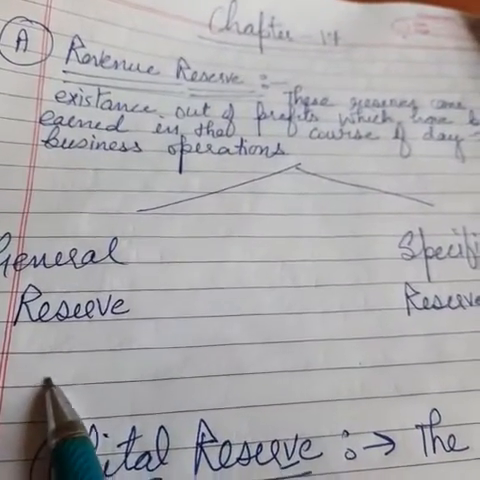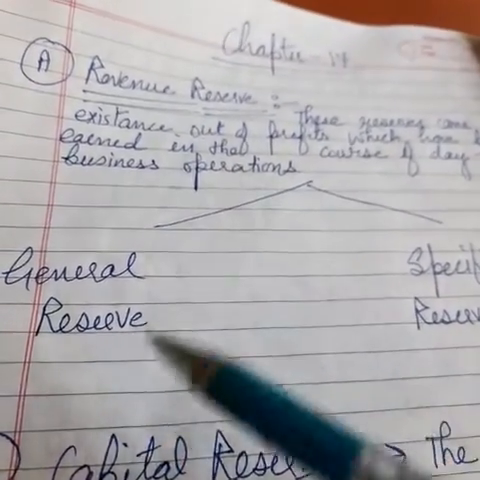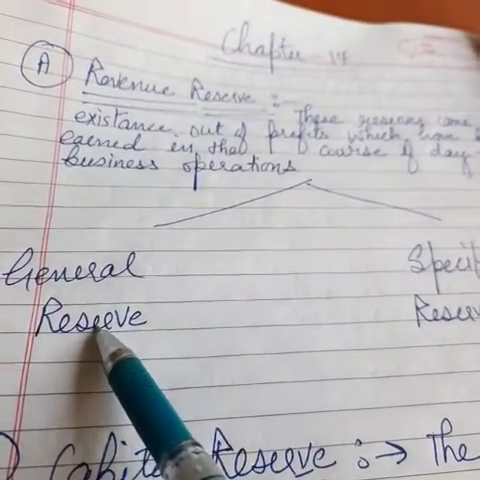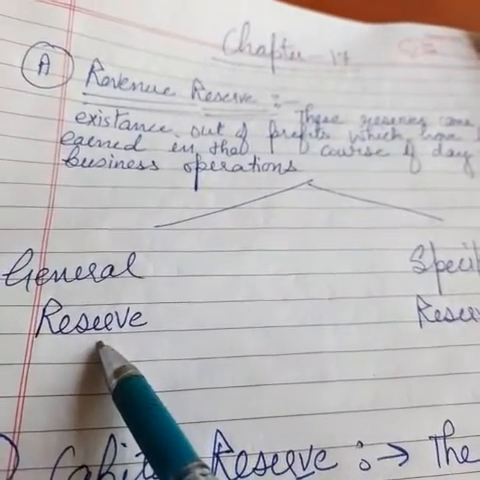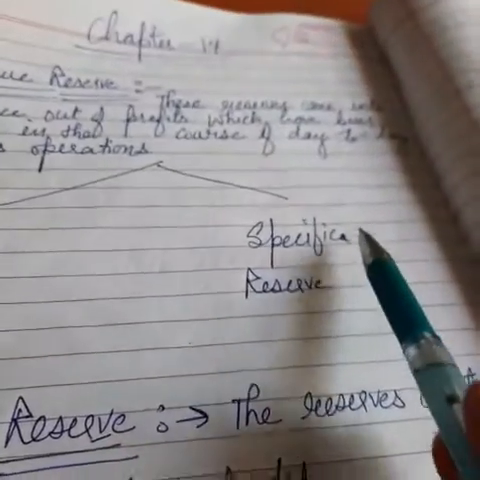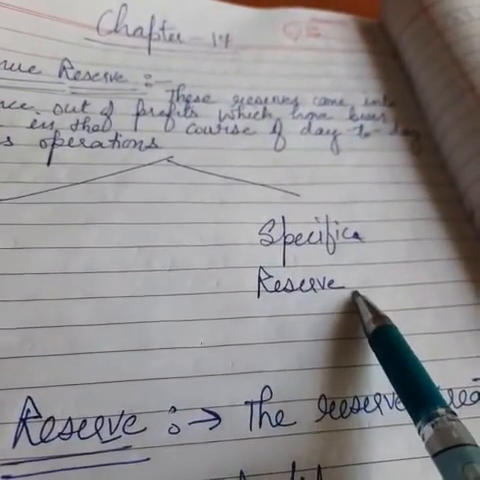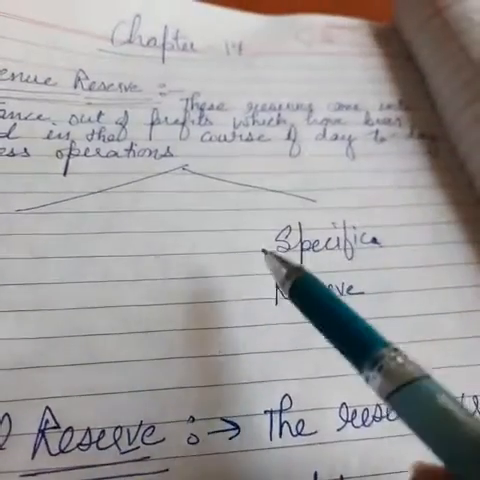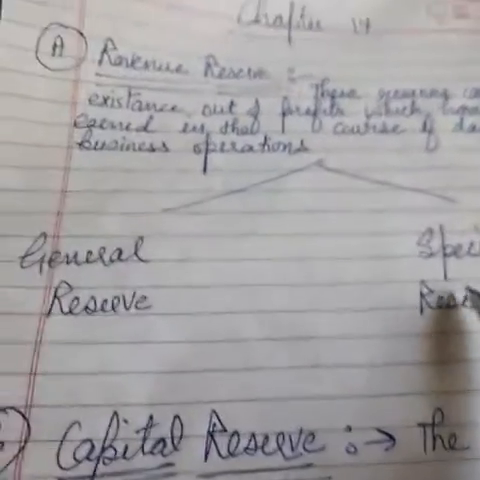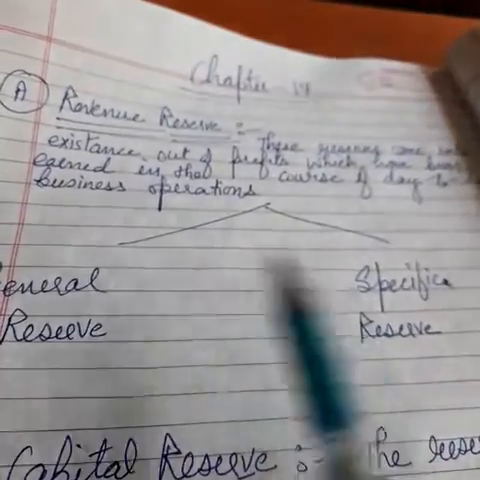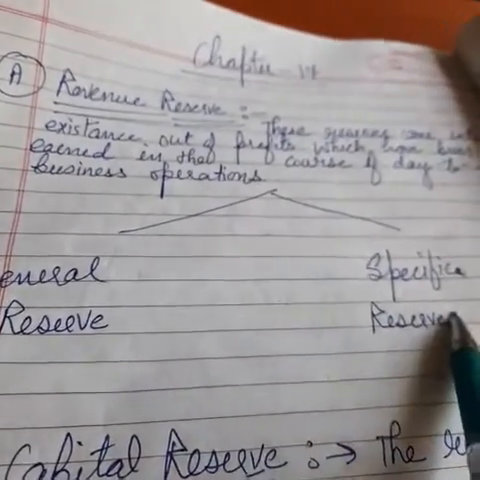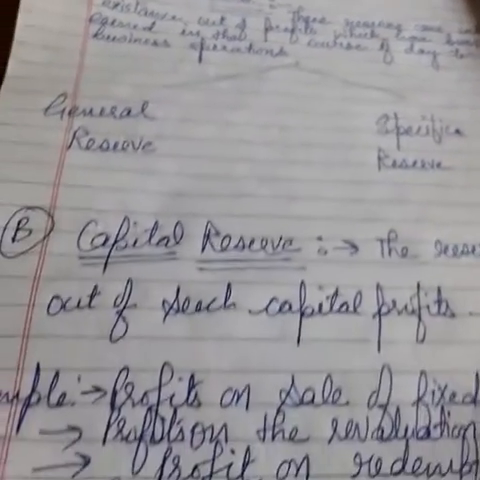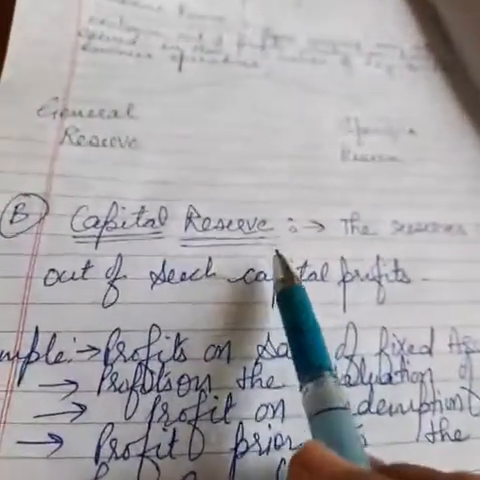General reserve, I have already discussed, the money that we have reserved in general reserve can be utilized for any purpose, and in case of specific reserve, the money will be utilized for that specific purpose only for which this reserve has been maintained. Right, so these we have already discussed in my previous video. Now the main topic for today is capital reserve.